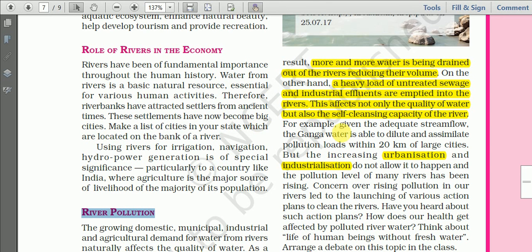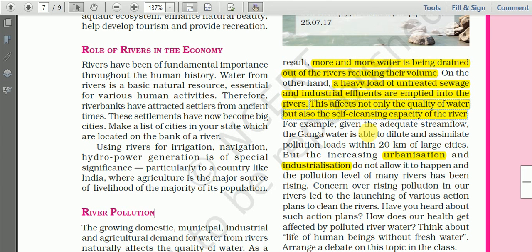And nowadays we are draining river water more and more, so the volume of water flowing in the riverbed is very low, and that is why the quality of the water in the river is affected, because a river has its own self-cleansing capacity. When we throw some dirty water, if the volume of water is very big, then the dirty water will be diluted and it will be clean naturally.